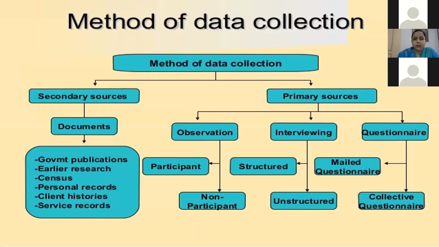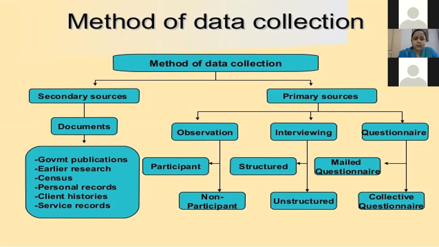Now we will see the primary sources and secondary sources. In primary sources: observation, participant and non-participant; the interview method, structured and unstructured; and questionnaires, mail questionnaire and collective questionnaire. In secondary sources: documents and different types of government publications, earlier researches, census, personal records, client histories, and service records.